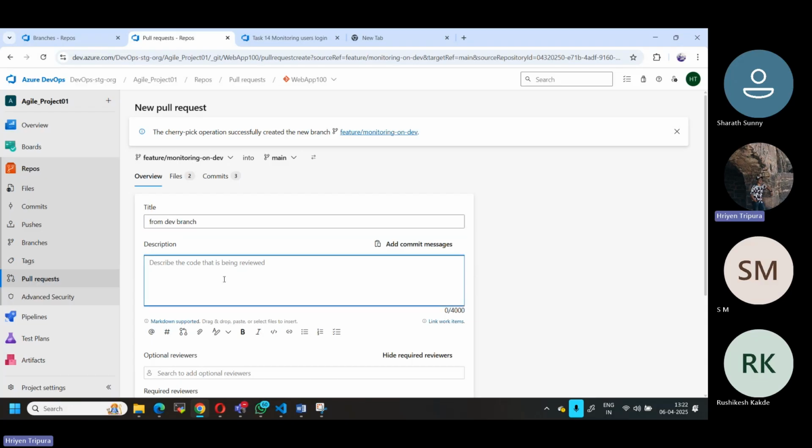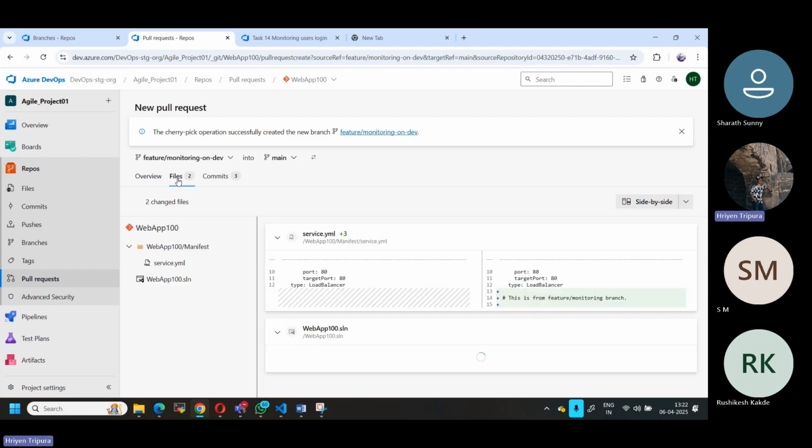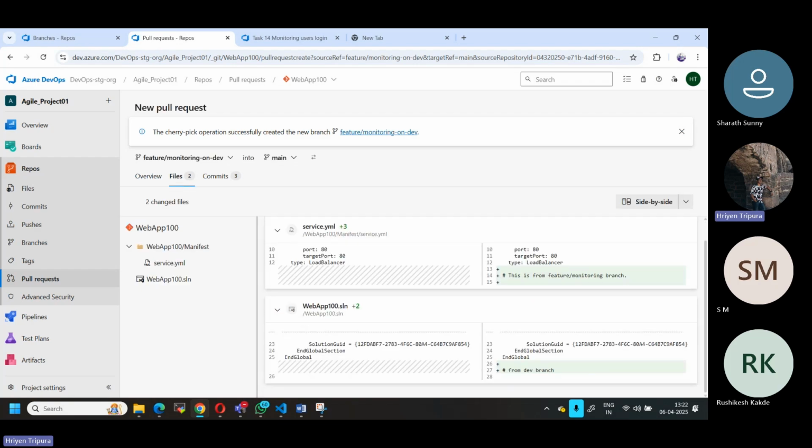Okay, now as I told you, you can see the changes here also. Now whatever changes, you can see the two changes, right? As I told you, two changes: this is from the monitoring, this is from the dev branch. So these two changes need to be brought to the Terraform, I mean the main branch. This is why it is showing two changes now.